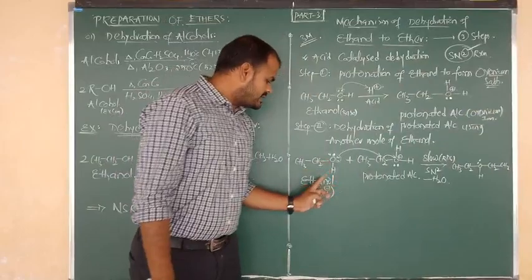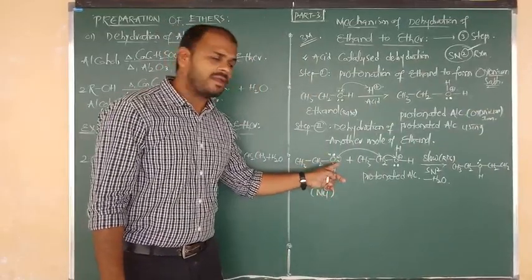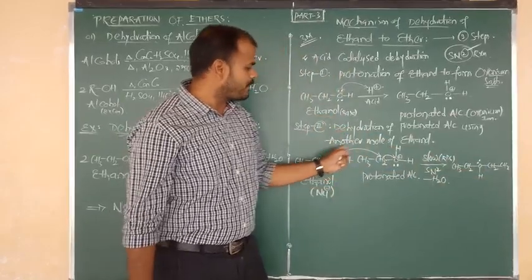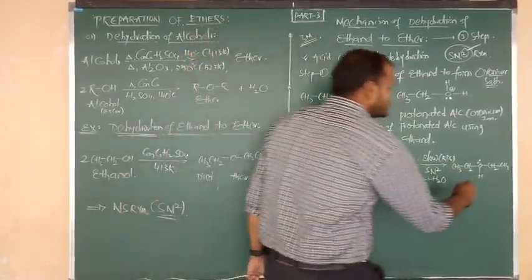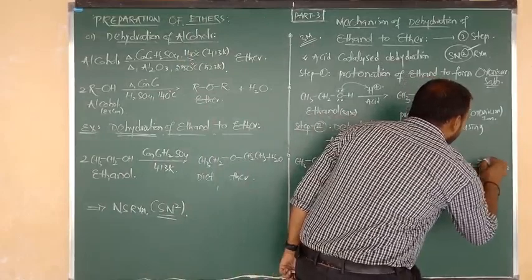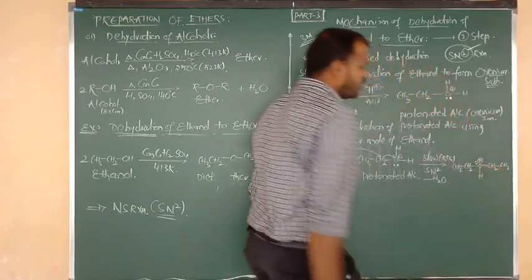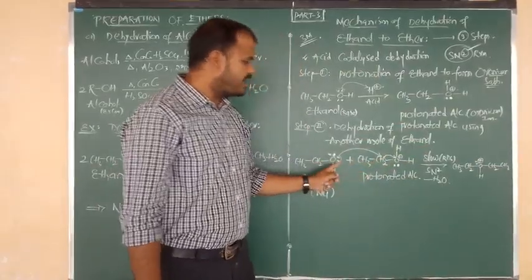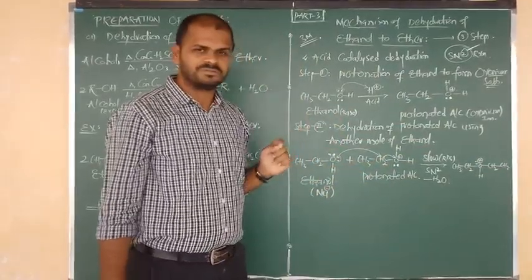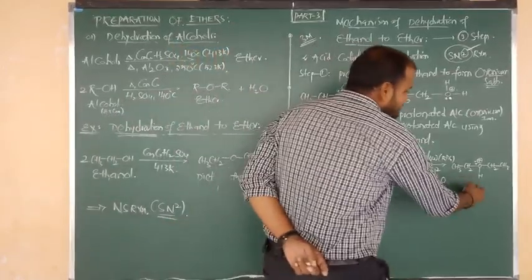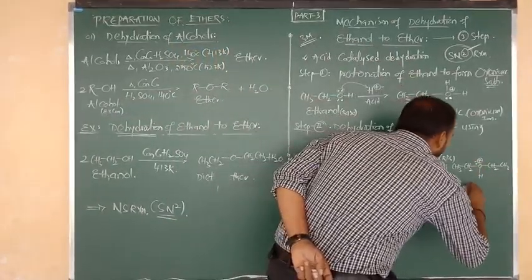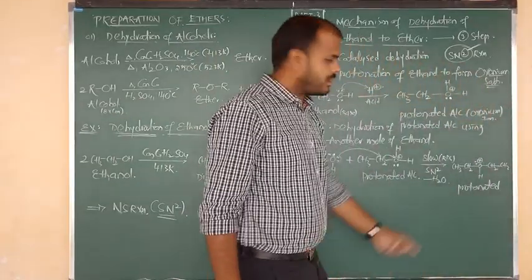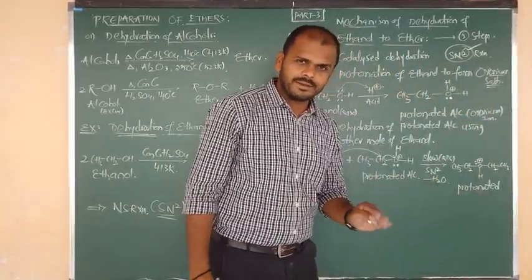Yes, in ethanol, how many lone pairs are there? 2 lone pairs. One of the lone pairs remains as it is, and one more lone pair was donated to CH2. After donation of one lone pair, the central oxygen contains a positive charge, and it also contains a lone pair. It is also looking like the protonated form. So we can say this is called protonated, with the addition of H plus.